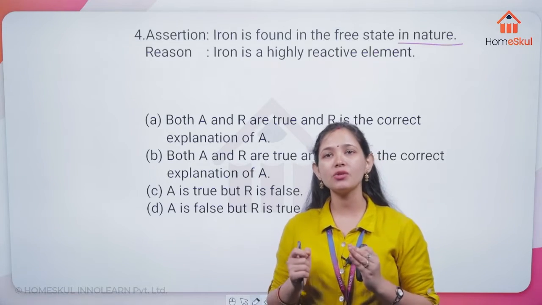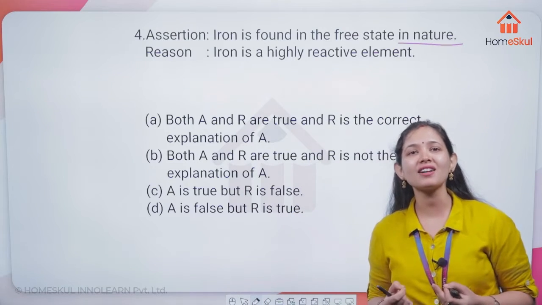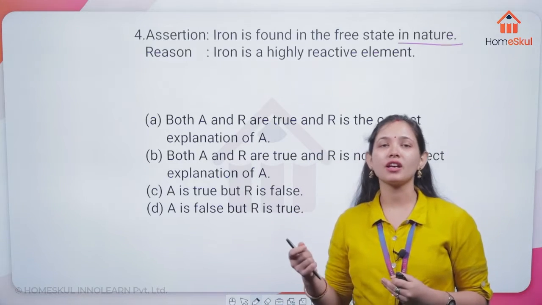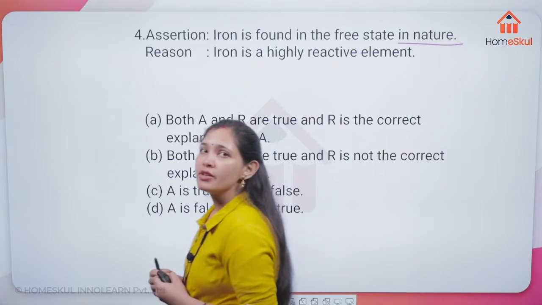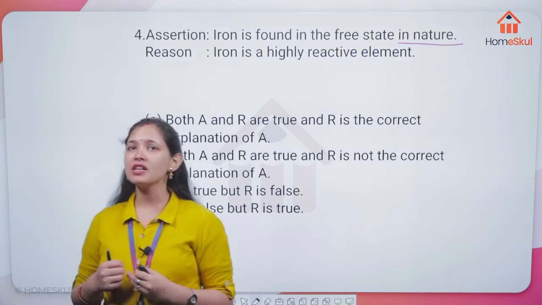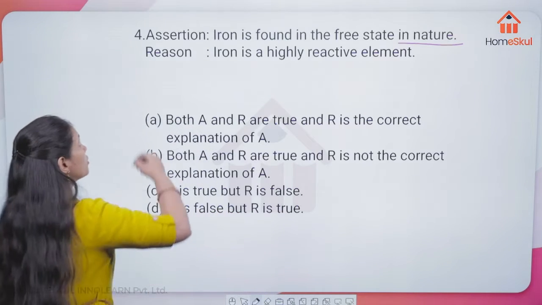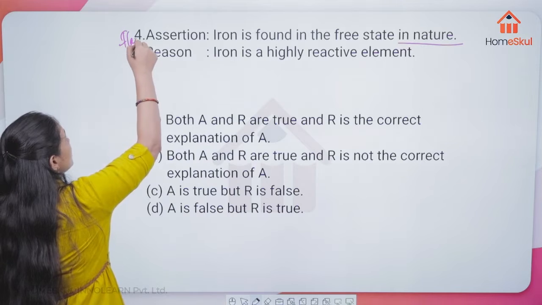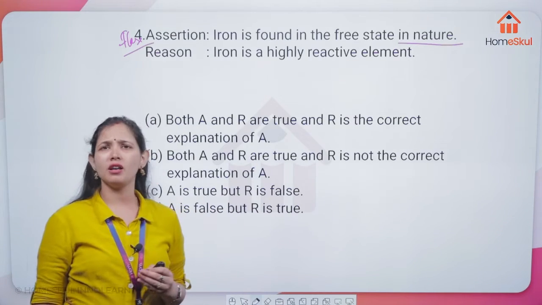This assertion given here is going to be false, because iron can react with your atmospheric oxygen. It may undergo atmospheric oxidation. So iron is found in the free state in nature is going to be a false statement. Now the reason: iron is highly reactive element.